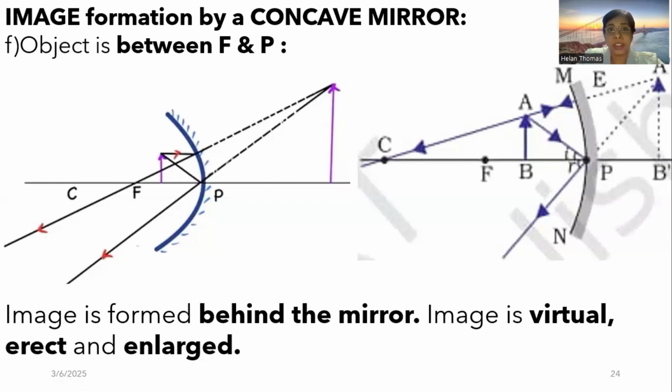So whenever the image is formed behind the mirror, it's virtual and erect. You already know that. The next thing that you'll have to know is because it is placed in between F and P, it's going to be an enlarged image.